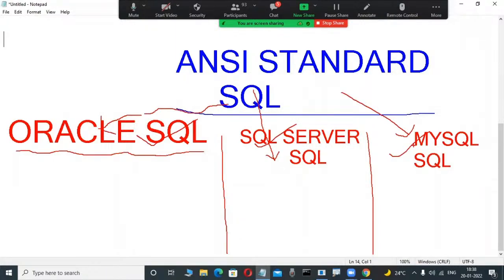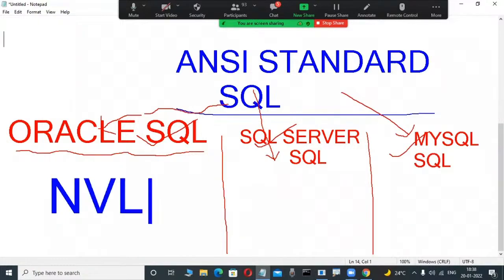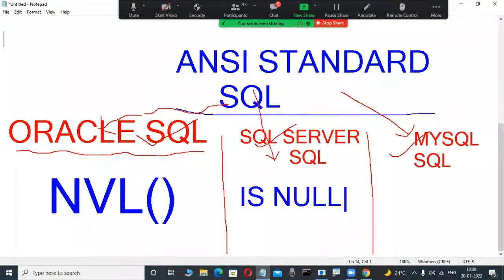These are the same conceptually, but syntactically totally different. Functions are also different. For handling null values in Oracle, NVL is a function. But if I use the same function in SQL Server, does it work? No, because that is a different language. That's why in SQL Server ISNULL is the function we use for handling null values.